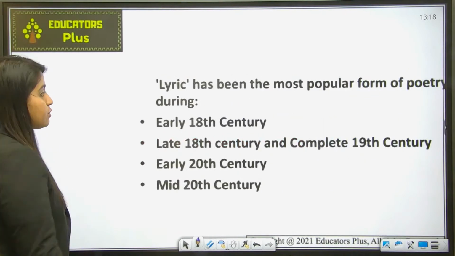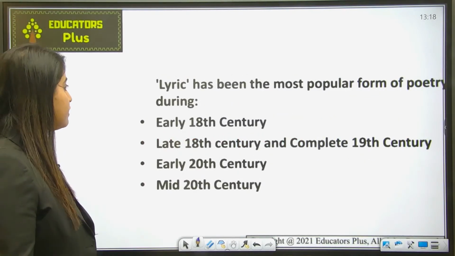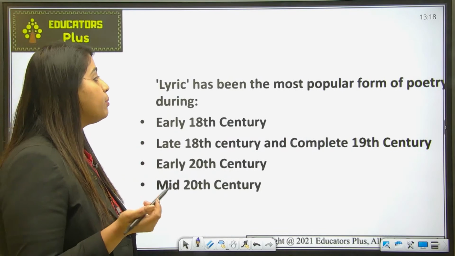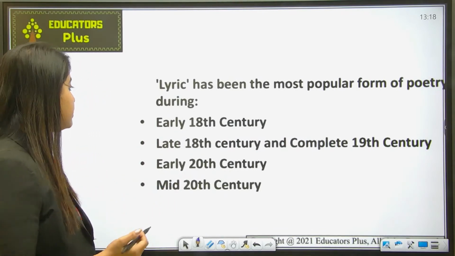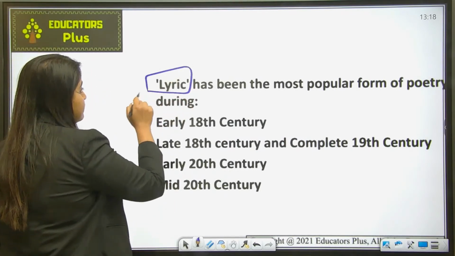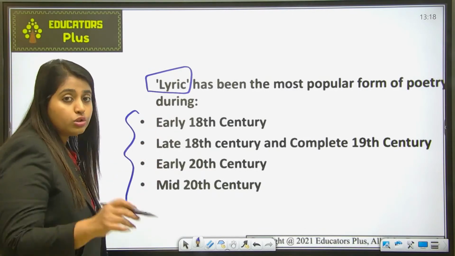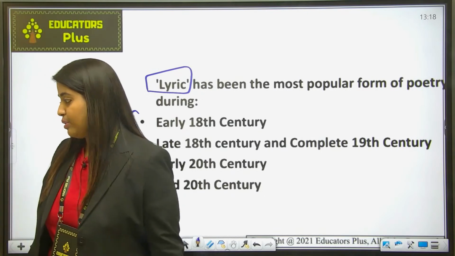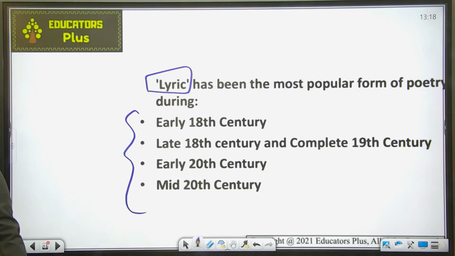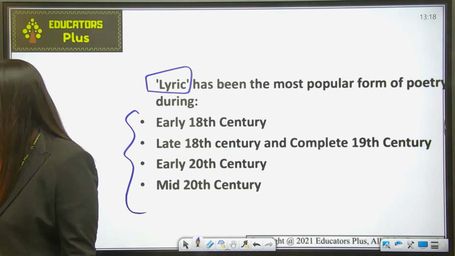Let's move to the next question. So the next question says that lyric has been the most popular form of poetry during which period? So this lyric is also, as you know, a kind of poetry. So in which period was this the most popular form? You have to tell me in the chat box. Yes. Can I expect an answer in the chat box?